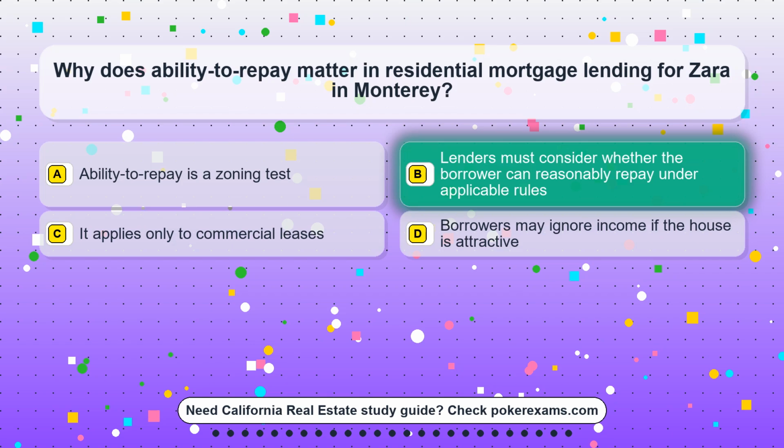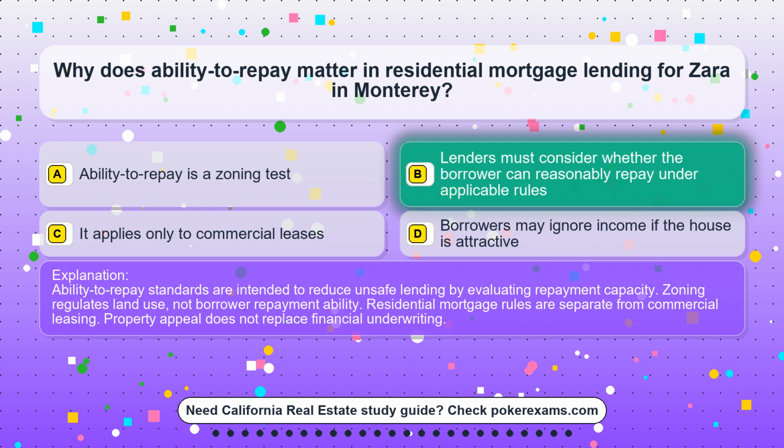The correct answer is option B. Lenders must consider whether the borrower can reasonably repay under applicable rules. Ability-to-repay standards are intended to reduce unsafe lending by evaluating repayment capacity. Zoning regulates land use, not borrower repayment ability. Residential mortgage rules are separate from commercial leasing. Property appeal does not replace financial underwriting.